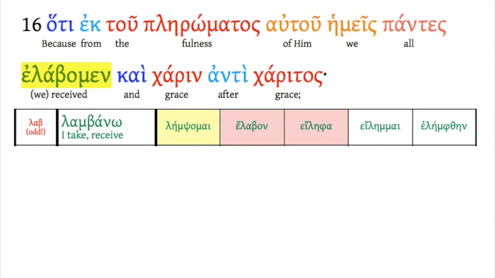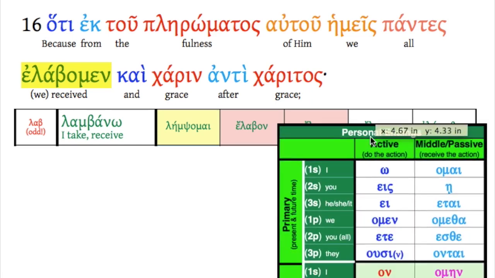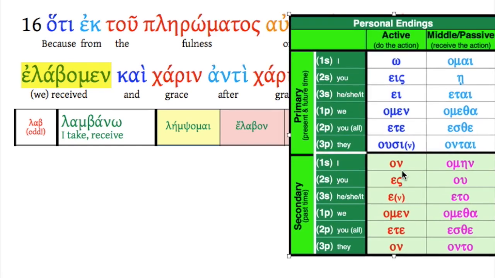And let's make sure we understand our verb here. We received. When you look at elabomen, I hope you think lambano and you think second aorist. You see that stem change there? Elaban became elabomen. So you can see that on the ending, omen, elab-omen. So that's our first person plural ending. So we received.